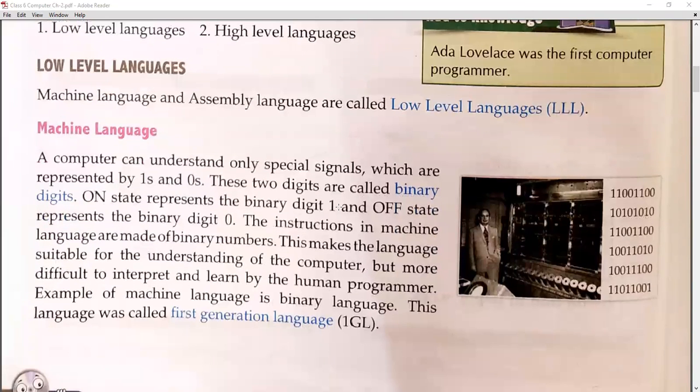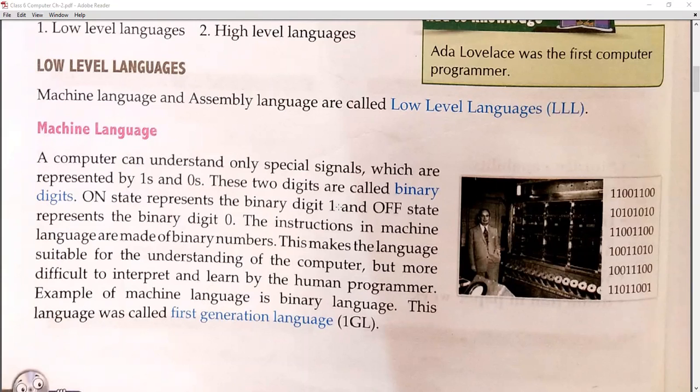Computer languages are broadly categorized into two types. The first one is low level language, the second one is high level language. Now we will understand low level language. As the name suggests, low level languages mean machine language and assembly language.